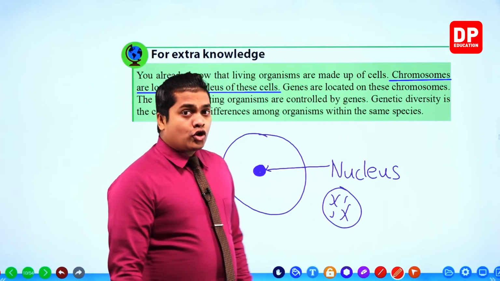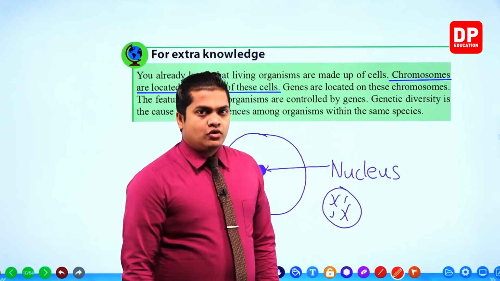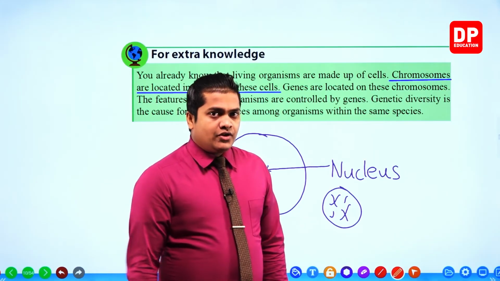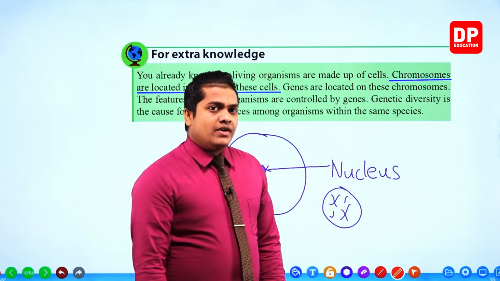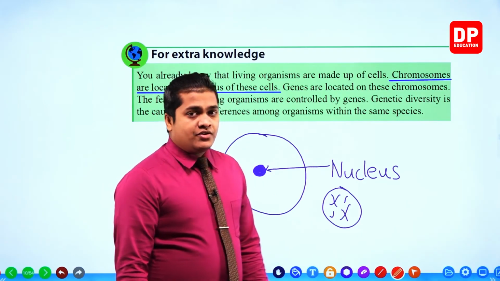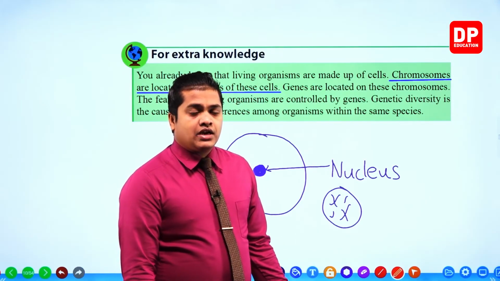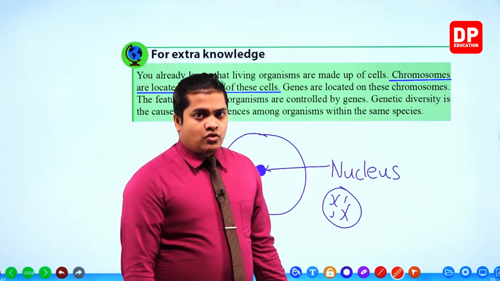Within the nucleus, my dear children, there are thread-like structures which are referred to as chromosomes. Within the nucleus, you will be able to observe these chromosomes. However, my dear children, chromosomes cannot be observed with the naked eye. Even cells we won't be able to observe with the naked eye. So we have to use microscopes.